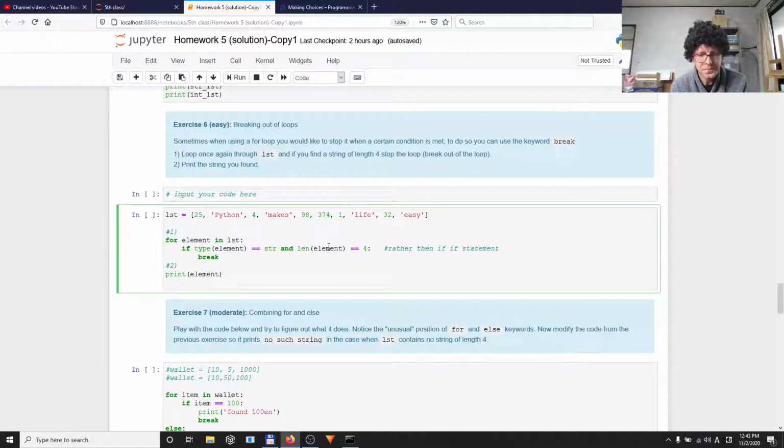Sometimes you expect that a condition is going to happen quickly, so it's better to test for that one rather than the negative, because then maybe you have to go through lots of stuff.